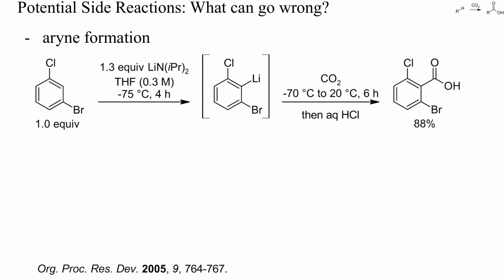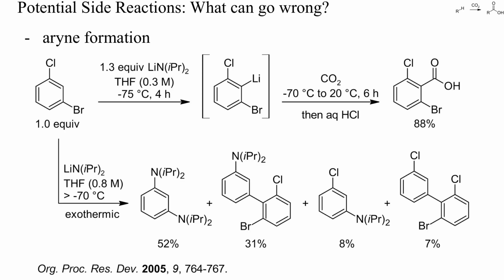It was, for instance, possible to lithiate 1,3-bromochlorobenzene with LDA at -75°C and then prepare the benzoic acid by carboxylation at this low temperature. When a more concentrated solution of 5 grams of the lithiated arene was allowed to warm above -70°C, however, an exothermic decomposition occurred, causing the reaction mixture to reflux in less than 1 minute. A mixture of aminated benzenes and biaryls was the result.